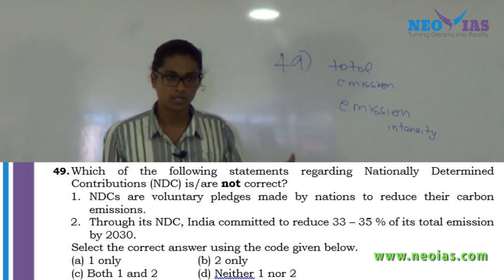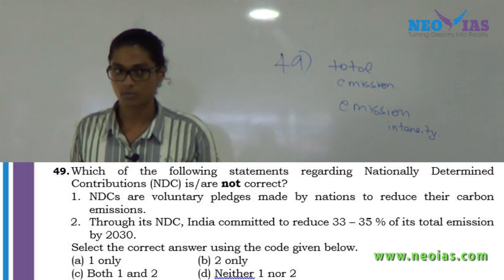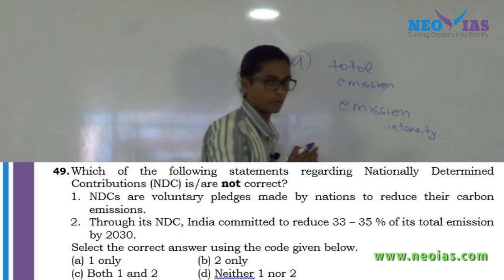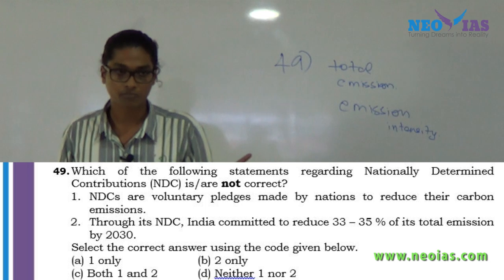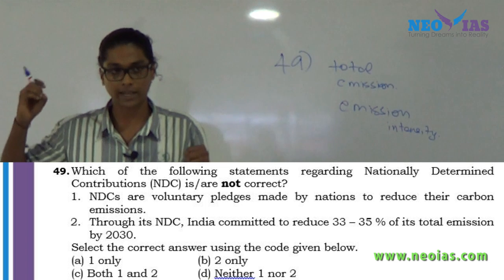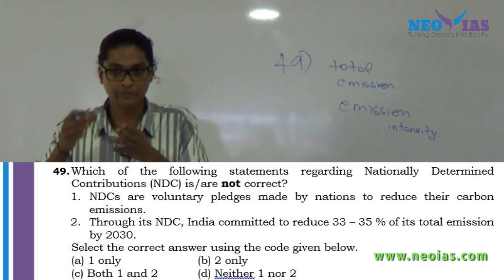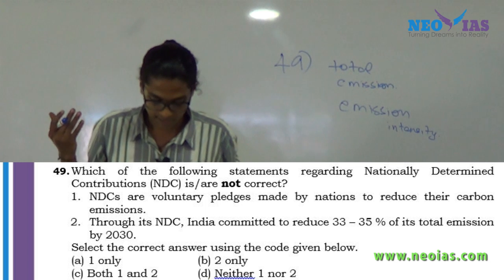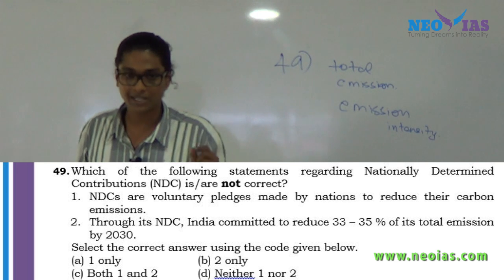Emission intensity is nothing but the carbon emissions made per GDP growth. Okay, so we can say that the emission intensity will not be a cap on our development. So it is a very important concept related with INDC as well as the Paris Agreement. Under the Paris Agreement, India doesn't have any cap on our developmental activities. We can still emit carbon emissions, but it is very important that we shift to a low carbon path right now itself. So again, coming back to the question, the second statement is actually false. It is not total emission, rather it is emission intensity.